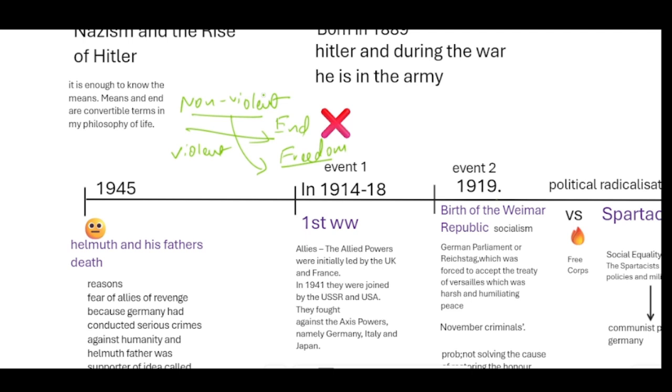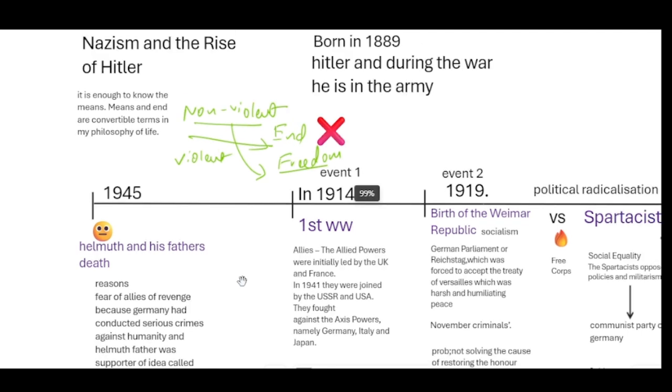Coming back to the lecture, part 1 started with a sad story about Helmut's father killing himself. As we have all seen in the movie Bahubali, how Katappa kills Bahubali is shown in the first part, and why Katappa killed Bahubali is shown in the second part. In the same way, Helmut's father killing himself is the opening scene. And why is he killing himself? That goes back to the events which happened in his life. And what were the events?